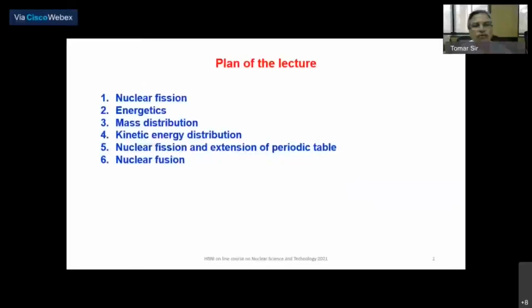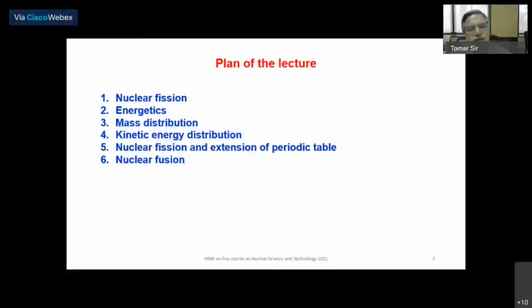So the plan of my today's lecture will be, I'll give you the basic fundamentals of nuclear fission. The nuclear fission process, its mechanism has not been discussed in detail, though the exploitation of fission into producing electricity has been described comprehensively by Professor Uma Shankari Kannan in her 6 lectures.